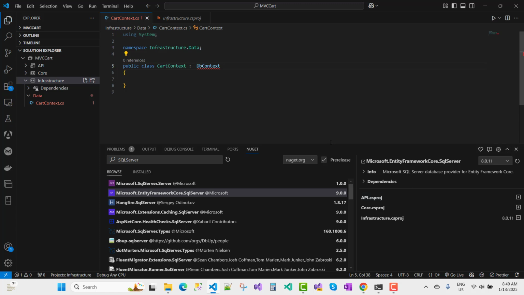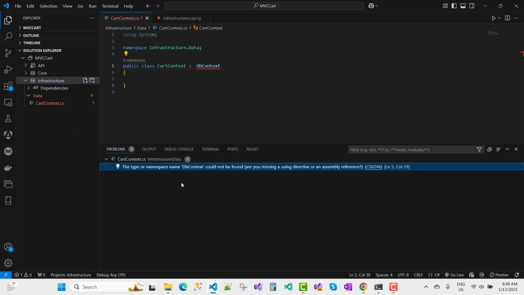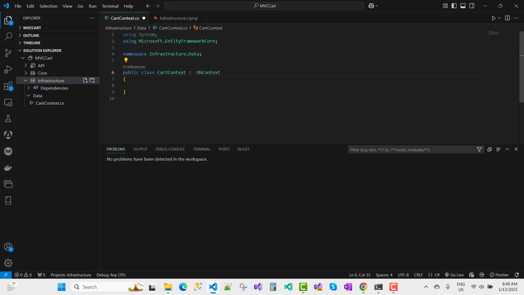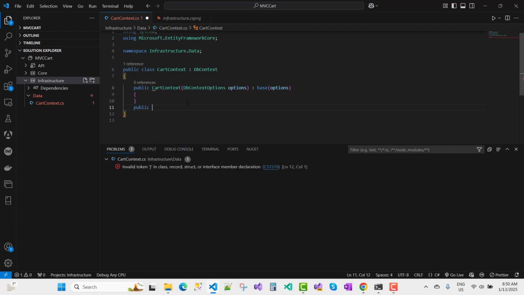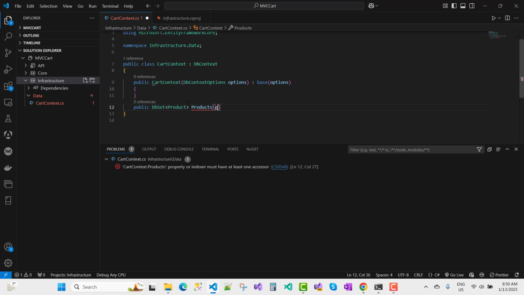Now go to the problems, and here we have an error that DbContext could not be found. Use Ctrl+dot and add the using Microsoft.EntityFrameworkCore. After that, use Ctrl+dot again and generate constructor, CartContext, based on the base class. Now save this. Also add a DbSet here: public DbSet of Product, and that is Products with getter and setter.